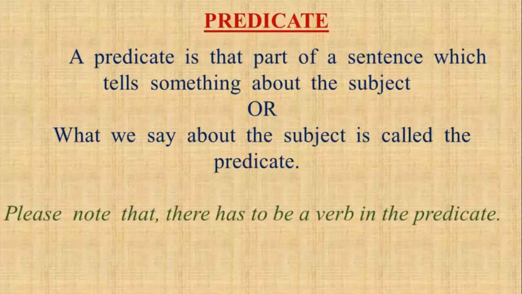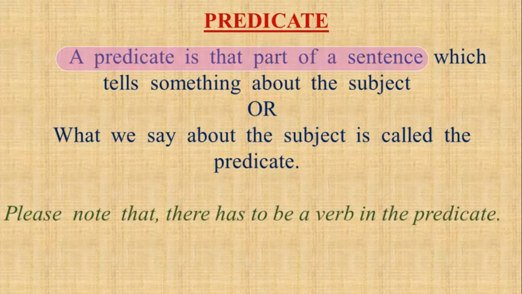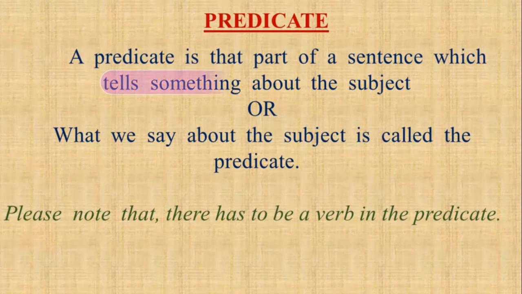Please repeat after me. A predicate is that part of a sentence which tells something about the subject.